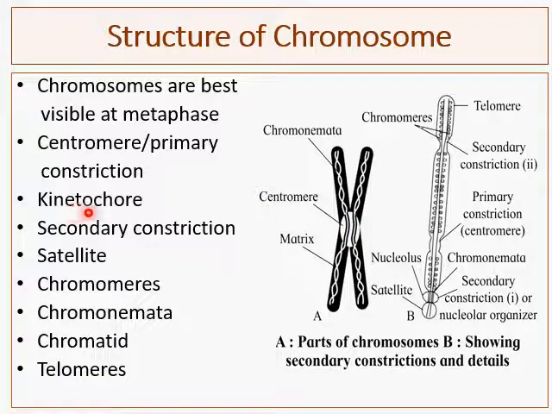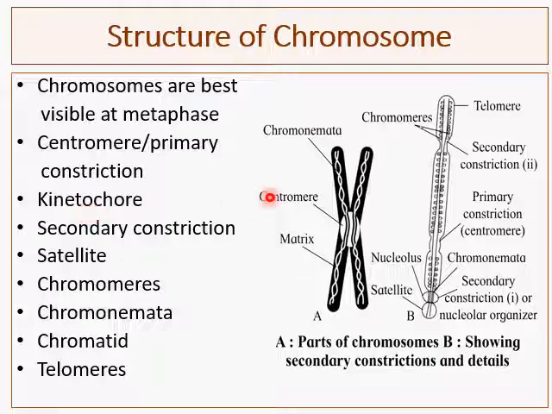Then the kinetochore. The kinetochore is a disc-shaped protein complex assembled on the centromeric region of DNA. It provides the major attachment point for the spindle fibers during cell division to pull the chromosomes apart and plays an important role in segregation of chromosomes.